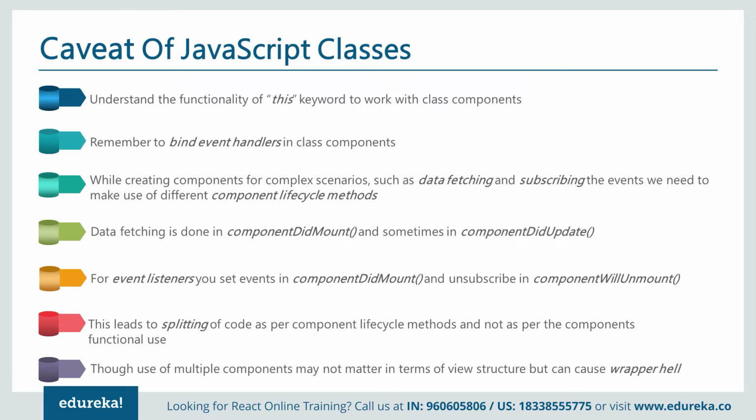Data fetching is done in componentDidMount and sometimes in componentDidUpdate. For an event listener, you set it in componentDidMount and unsubscribe in componentWillUnmount. This leads to splitting the code as per the component lifecycle method and not as per the component's functional use. The use of multiple components may not matter in terms of view structure, but can cause wrapper hell.